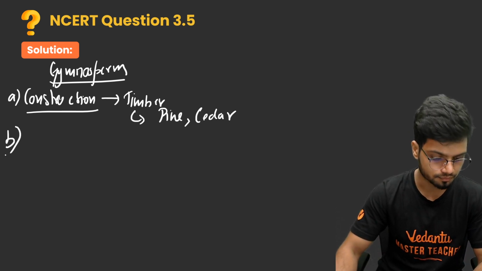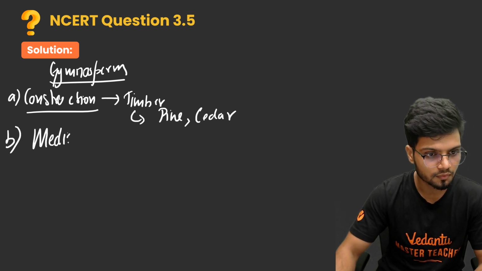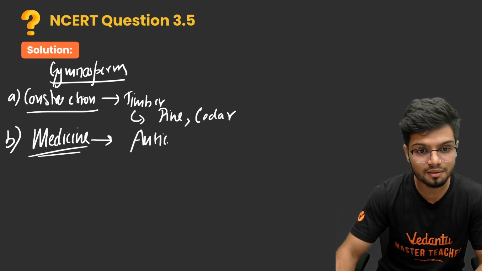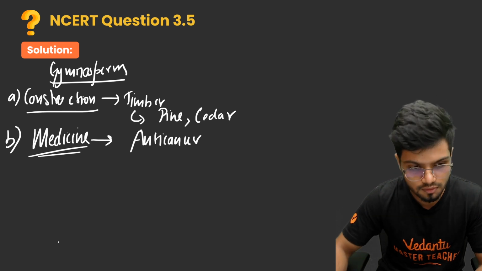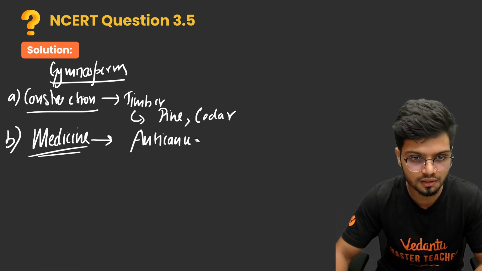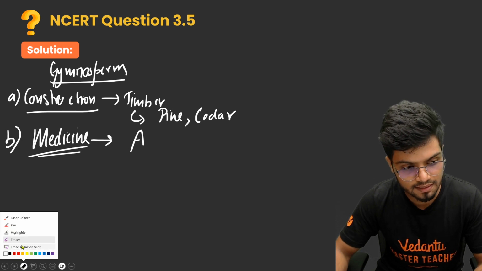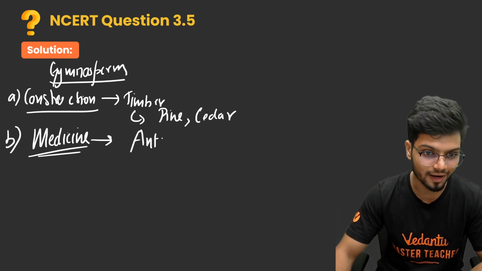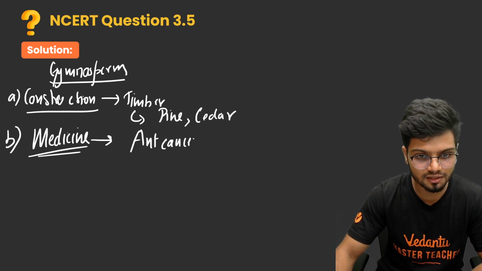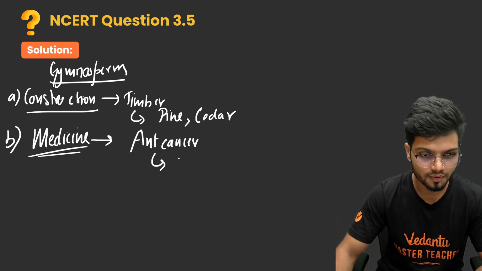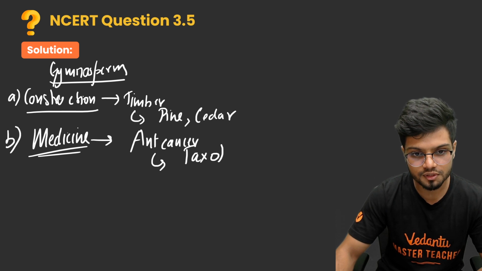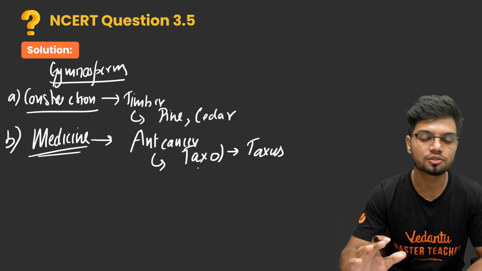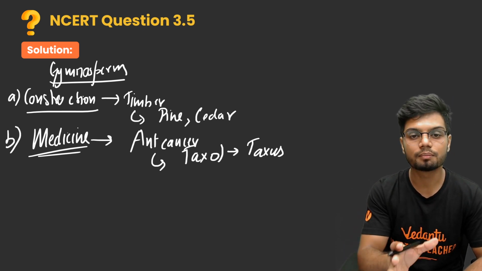Now apart from construction, you have medicine. Yes, certain gymnosperms can be used as medicine, such as anti-cancer medicine. One second, writing again, facing little difficulties. It is a type of anti-cancer medicine. Can you guess which is the anti-cancer medicine? If you're watching it recorded, please stop the video right now and try to answer which is the anti-cancer medicine which is present in the gymnosperm. It is taxol, which is obtained from the taxus. Taxol is an anti-cancer medicine from a gymnosperm.